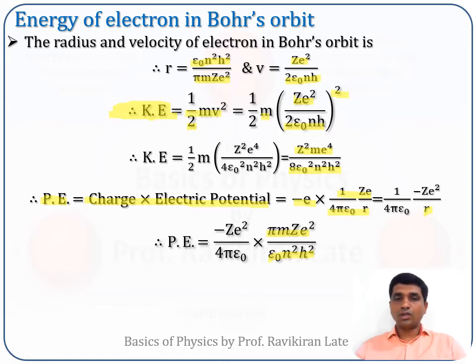Okay, now further what we will do, we will cancel this pi with this pi. And this Z into this Z will be Z square, and this minus sign we will take out, so it will be minus Z square m. E square into E square will be e raised to 4, and 4 epsilon 0 n square h square will be as it is.